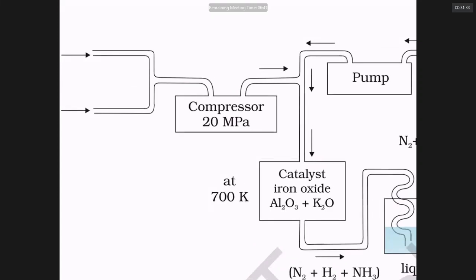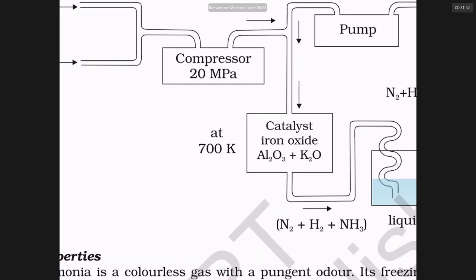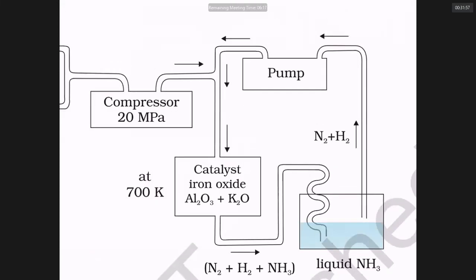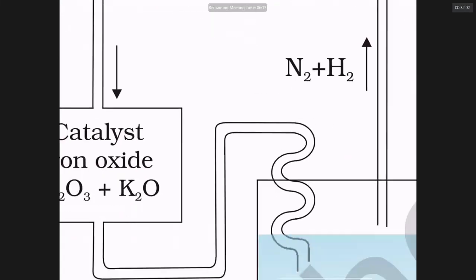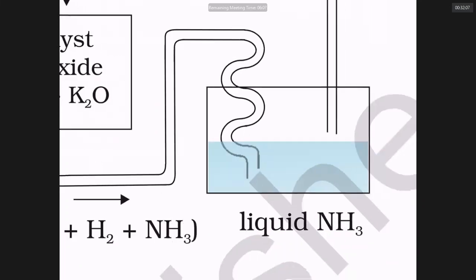After compressing nitrogen and hydrogen, you will pass them through a catalyst chamber. The catalyst can be iron powder or it can be an Al2O3 and K2O mixture. In the catalyst chamber, the mixture of nitrogen and hydrogen gases is compressed and they react to give ammonia. A part of it does not react and gets out through an outlet to a pump, and can be pumped back.